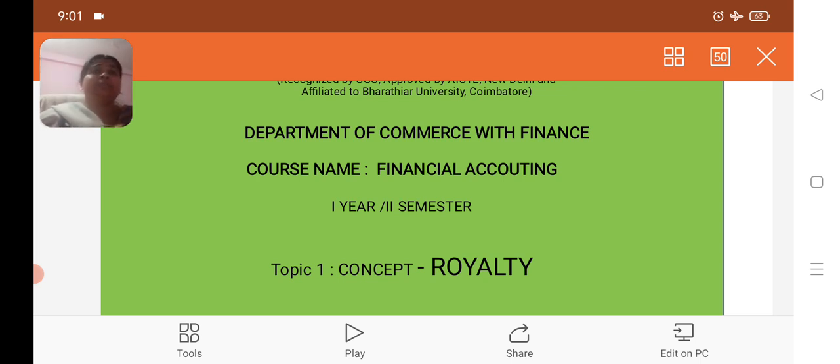Next is minimum rent. According to the lease agreement, minimum rent, fixed rent or dead rent is a type of guarantee made by the lessee to the lessor. In case of shortage of output or production or sale, the lessor will receive a minimum fixed rent irrespective of the reasons for the shortage of production. Payment of royalty will be minimum rent or actual royalty, whichever is higher.